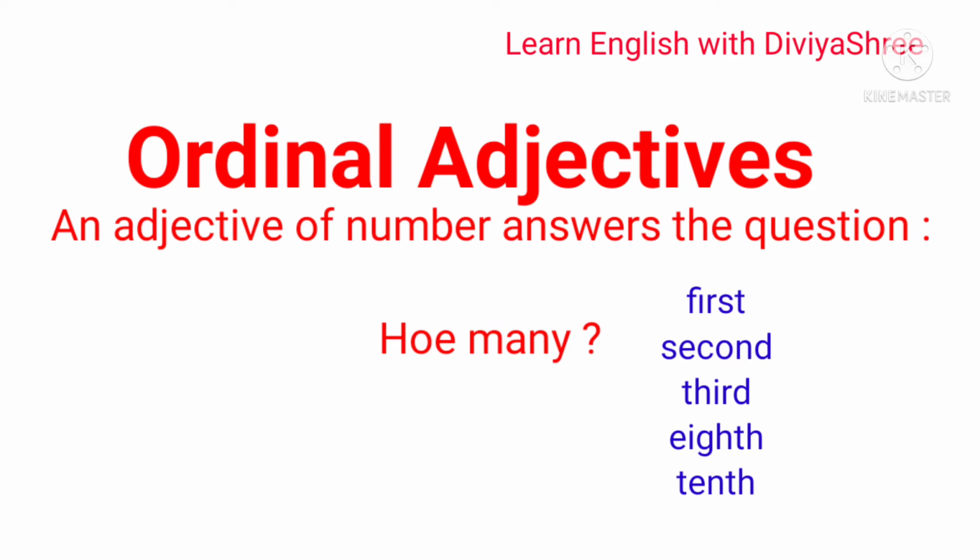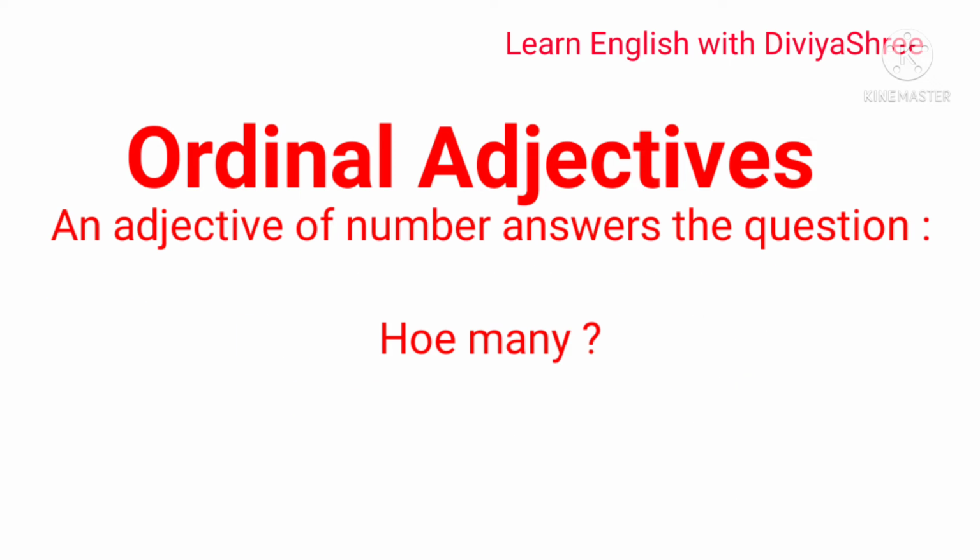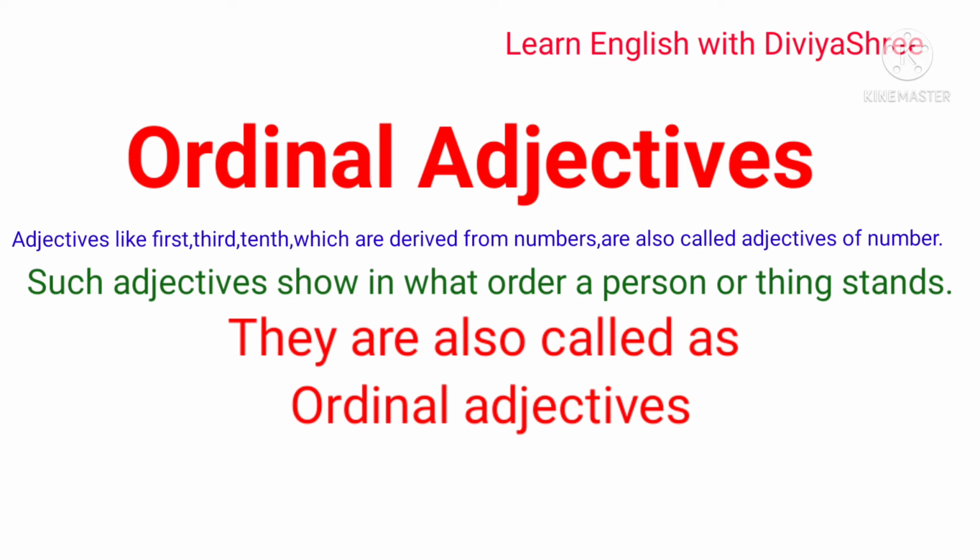I hope this point is clear to you about ordinal adjectives. Ordinal numbers we represent like this: when the numbers 1, 2, 3 are in ordinal form. Ordinal form is when you say 1 to first, 2 to second, 3 to third, 4 to fourth, in this manner.